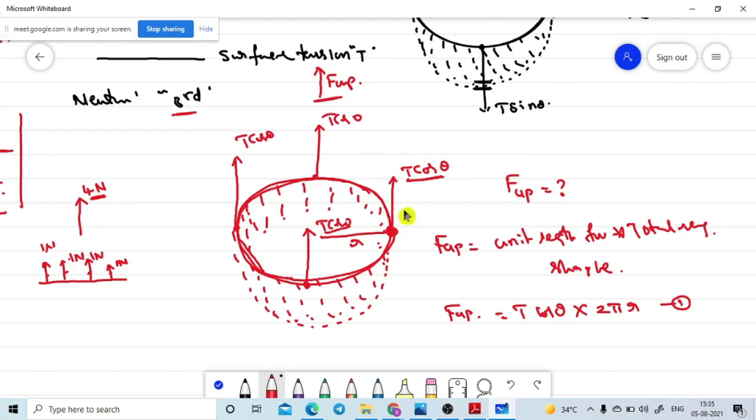But this T cos theta is acting per unit length. The force which is acting in the unit length direction. So how can we get the unit length force into the total length where the liquid surface is contacting the tube? Total length means from here to here. It is nothing but the circumference of the circle only, na?